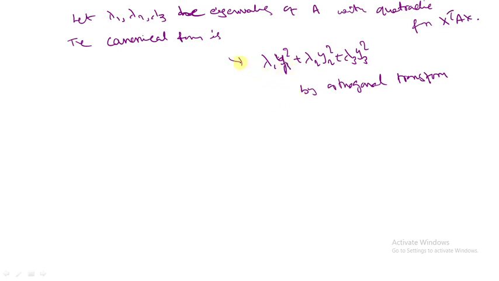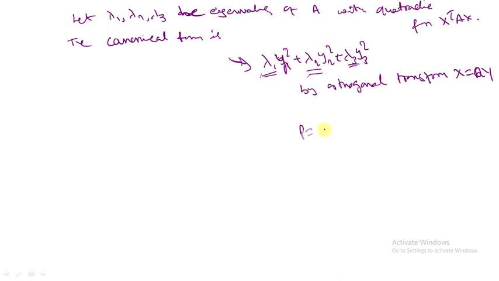If you use a different method, you don't get this canonical form with eigenvalues. By orthogonal transformation only, the variable coefficients are eigenvalues. If you know the eigenvalues, we can find the index.